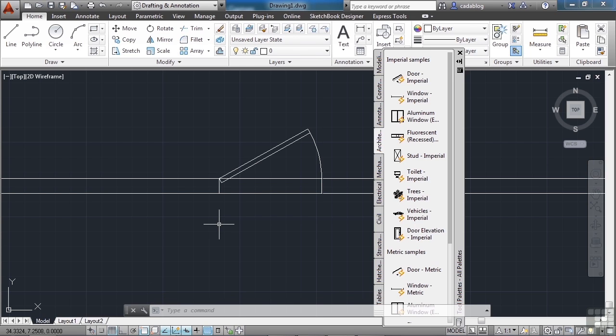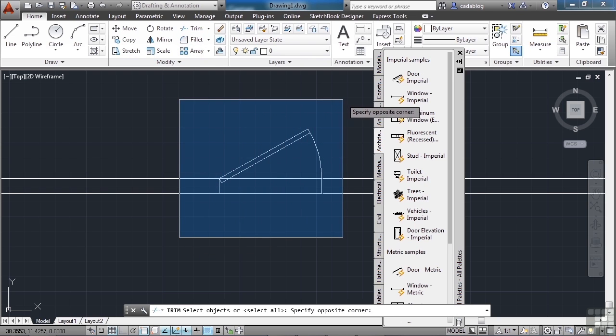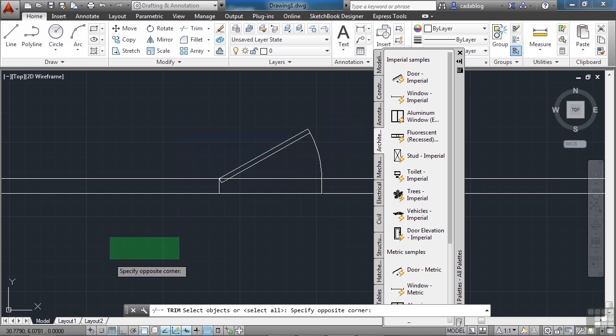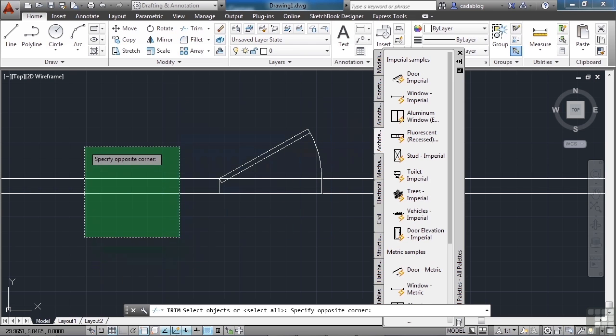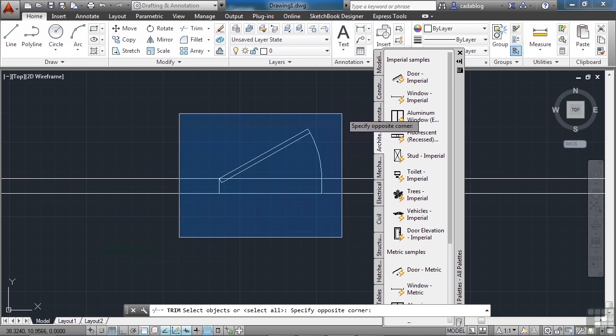Quite simple. Now we're going to use what's called the trim command. So come up here, select trim, and pick down here to the left in the bottom of that door. Now move up to the right so that that blue area encloses the entire door. So it's all inside. This is called a selection window. To the bottom left is called a crossing window. This is a selection window. Everything inside here will be picked.